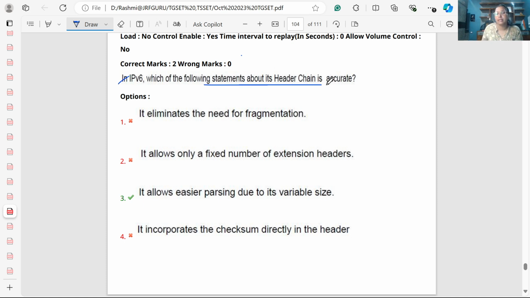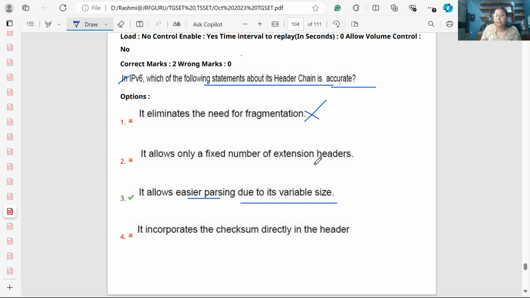Which of the following statements about header chain is accurate? So, header chain in IPv6 allows easier parsing due to the variable size. It has fragmentation, but fragmentation is moved to the extension header.